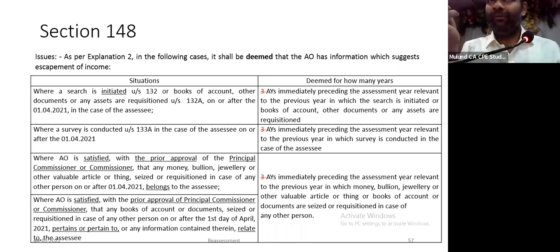If they wanted to reopen B prior to 1st of July 2015 under 153C, then they should form a satisfaction that this sale deed belongs to B. Okay, courts have taken a view, no, this sale deed belongs to A. You cannot reopen B.